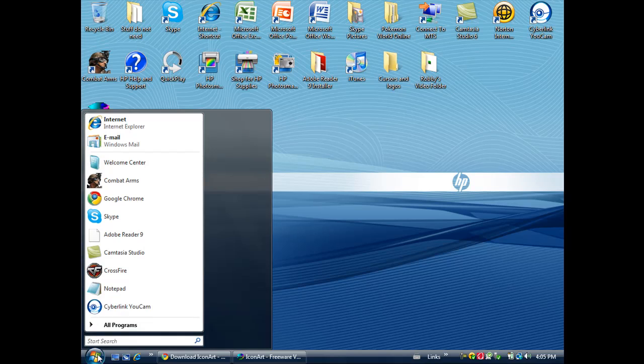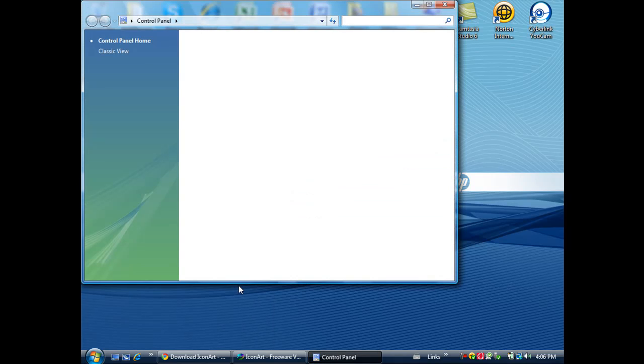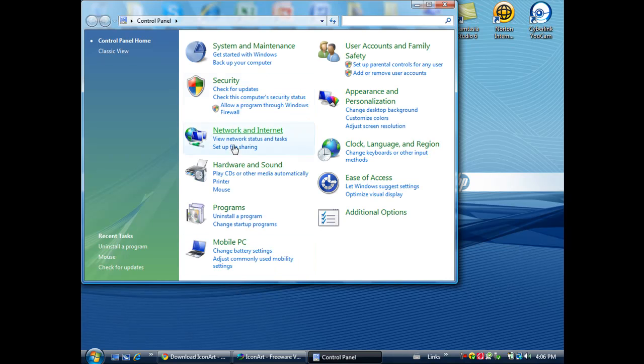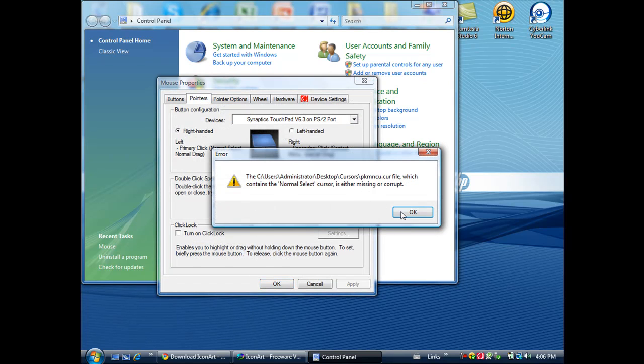And then you can go to your control panel, and then your mouse settings. If you have the control panel home view, then you click mouse over here, and then click pointers.